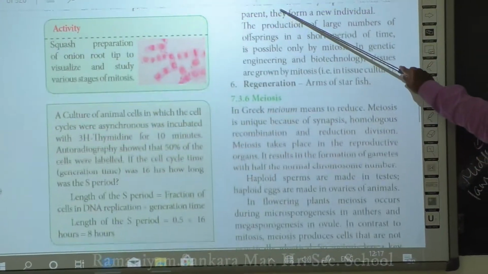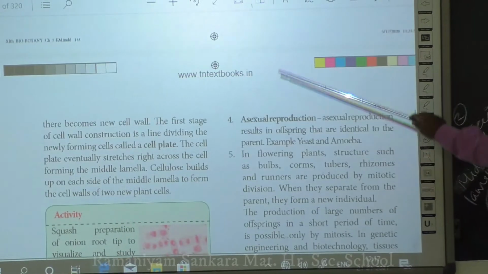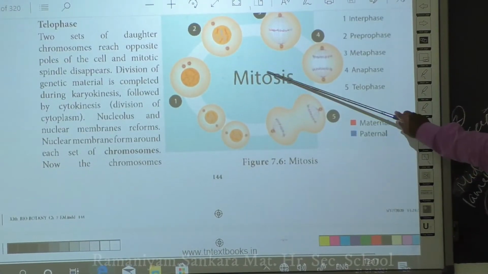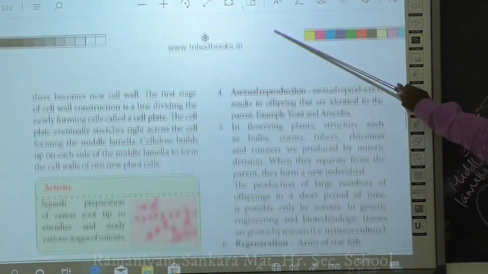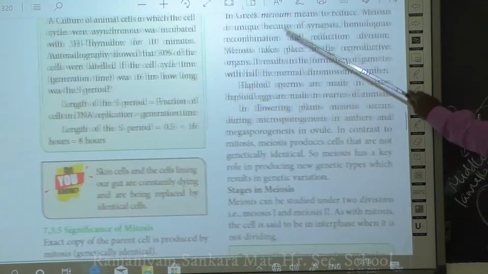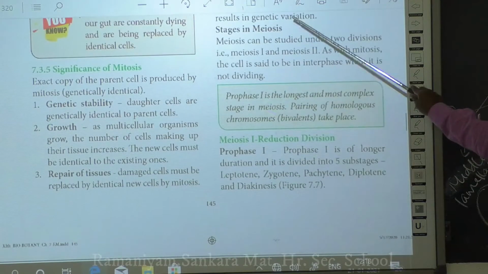Okay, next to that is the advantages of your, I think you have completed the cytokinesis, right? Okay, fine. So the next is the advantages or significance of mitosis.